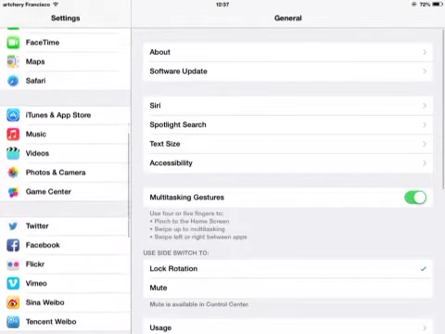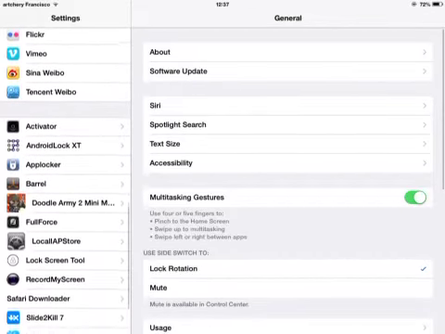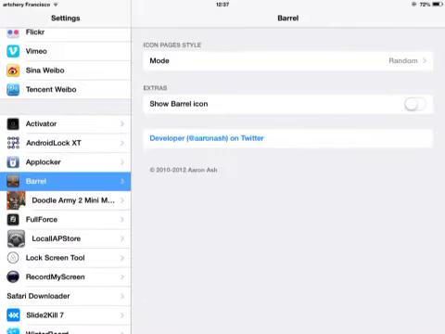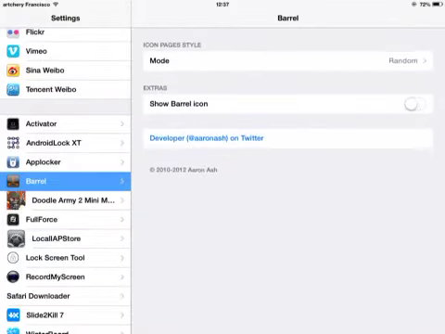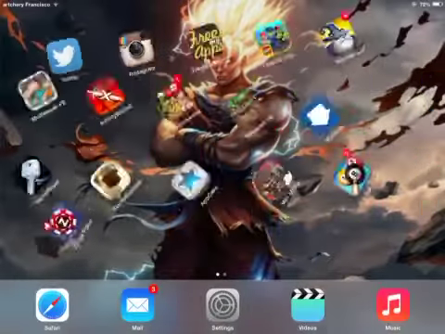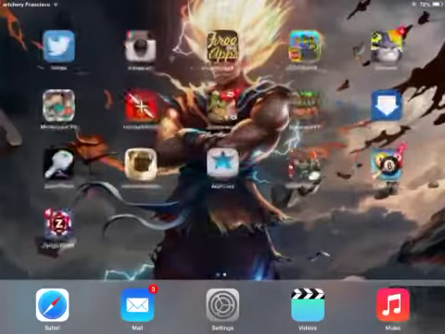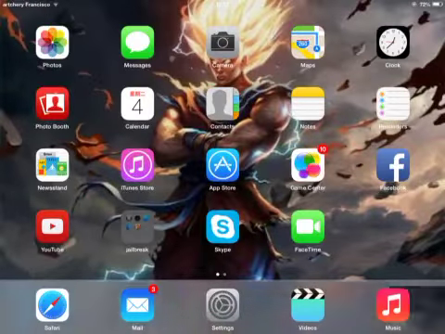Today I will show you how to install Barrel for free, and this is very nice. Make your icon page style. You can see that it's very nice. It's for free. Open up Cydia and wait for it.